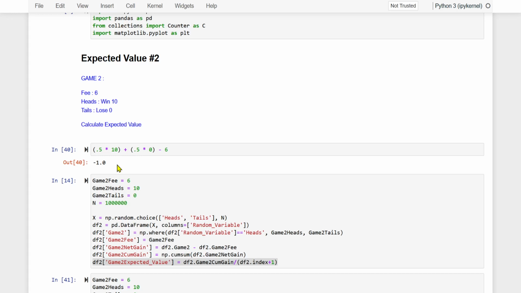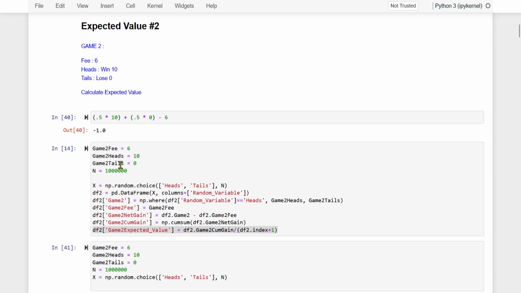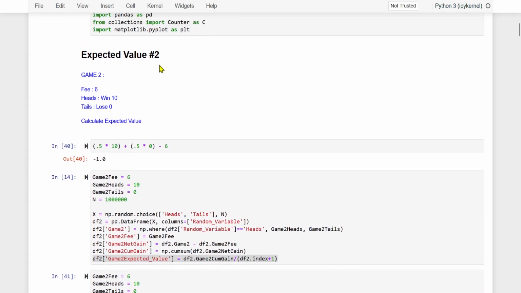So if we were given a choice to select any of these two games to play, one should always select game number 1, because there we would have the probability of winning $1 if we play many games. But here the probability of gaining is not there. If somebody plays this game again and again, he will eventually lose $1. Okay, so this file is ready about this expected value 2.